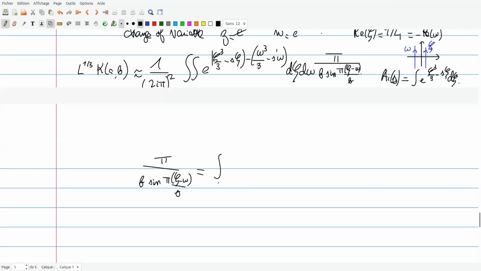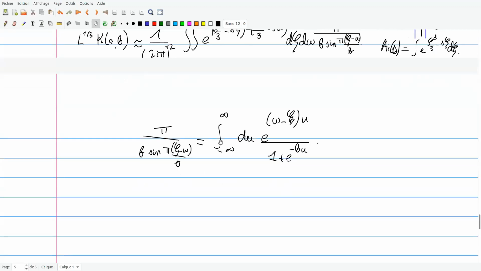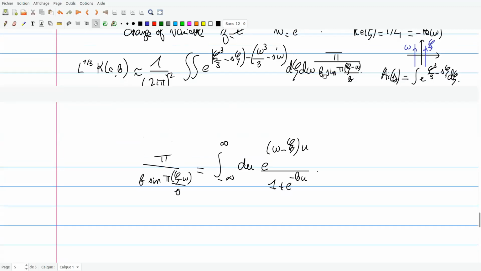It's just a simple integral representation, du e to the (omega minus zeta) u divided by 1 plus e to the minus bu. This is a simple exercise in complex analysis to check that this is indeed equal. And I plug this integral representation into this thing, and you see that now it will just amount to my limit.